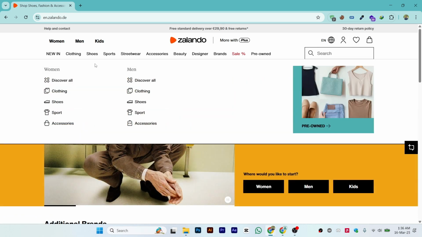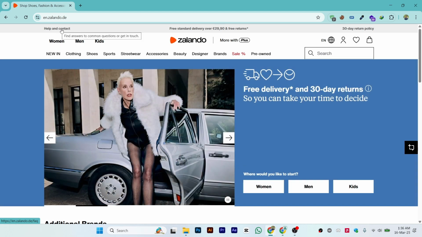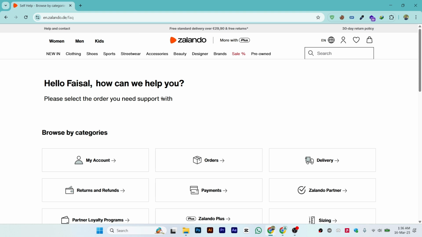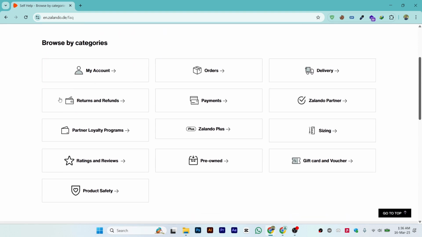And once you're logged in, what you can do is just click on this help and contact section on the upper left corner. So just click on this help and contact and they will take you to this tab. And from here, just scroll down a little bit and you can click on any of these options like my account or orders or delivery. So let's say I click on this option like orders.